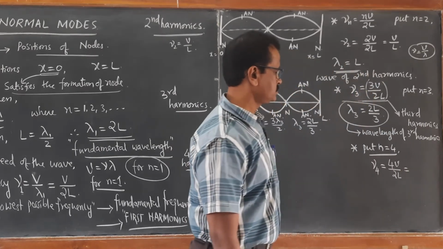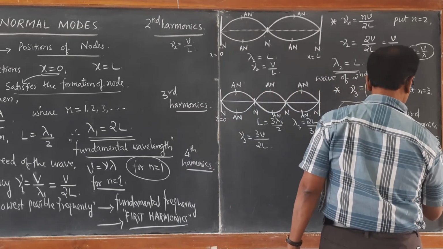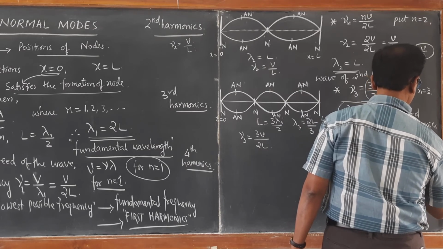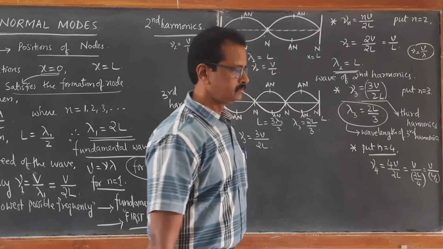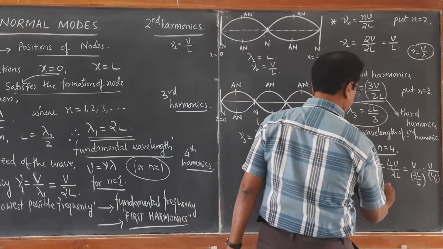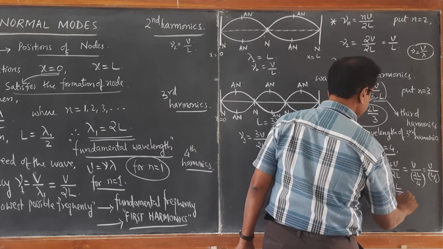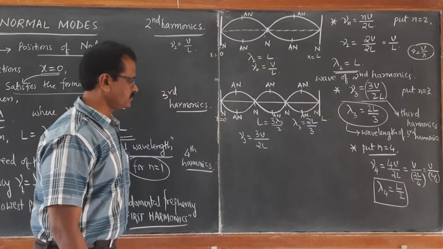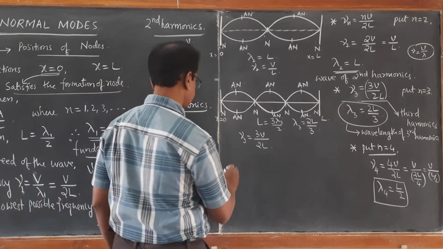So that becomes v by 2l by 4. V by 2L by 4, that is V by L by 2. So corresponding lambda here, lambda 4 becomes L by 2. Wavelength becomes L by 2 for fourth harmonics.